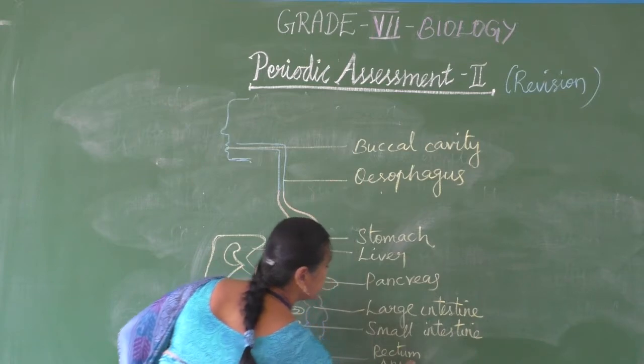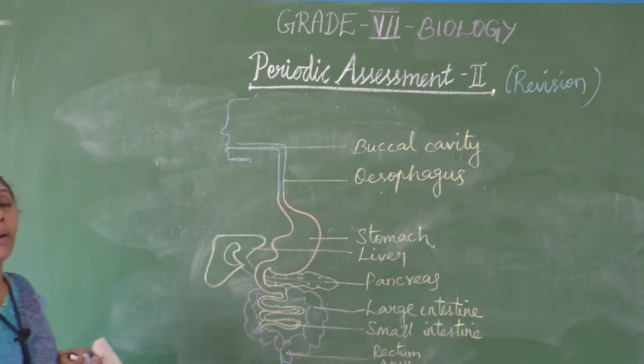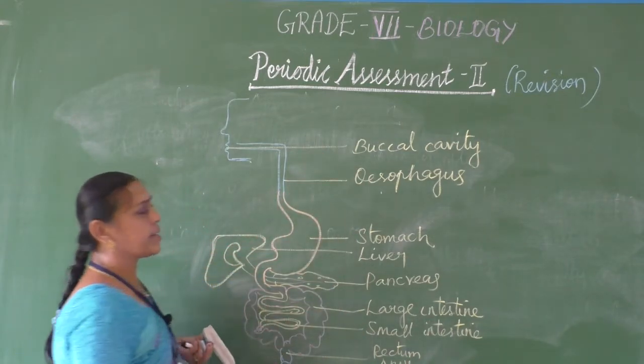So like this you have to mark the parts on one side neatly.